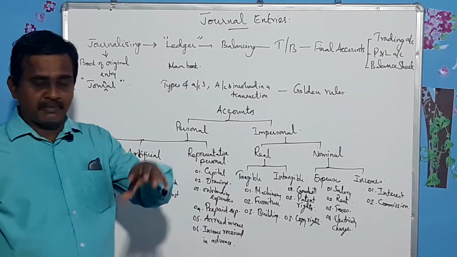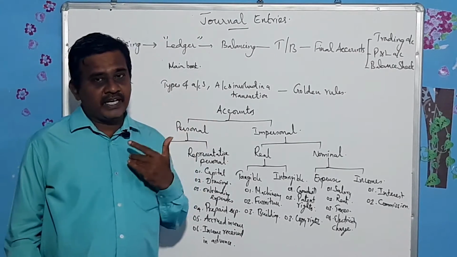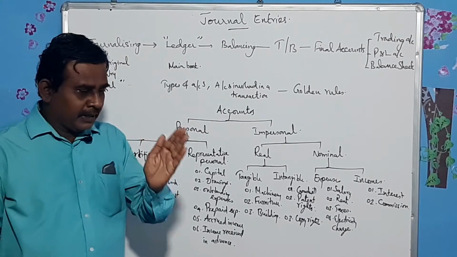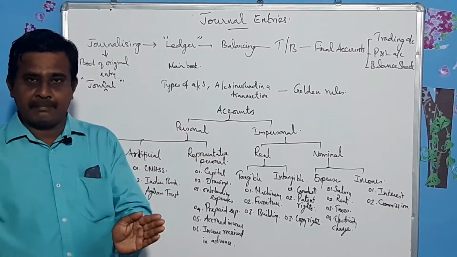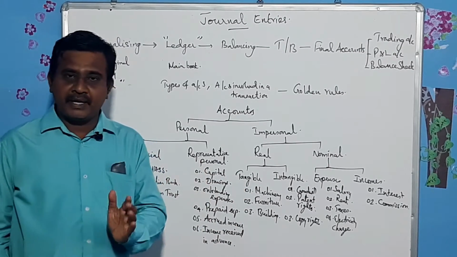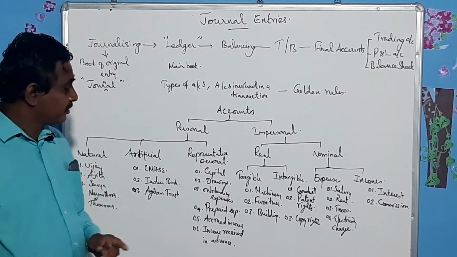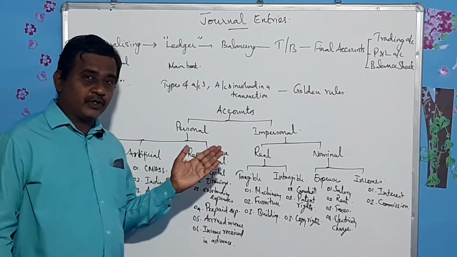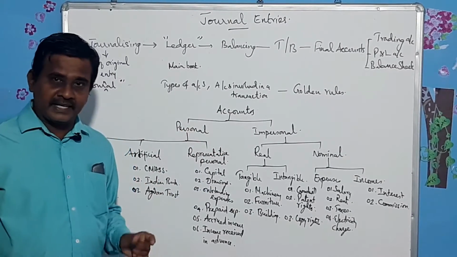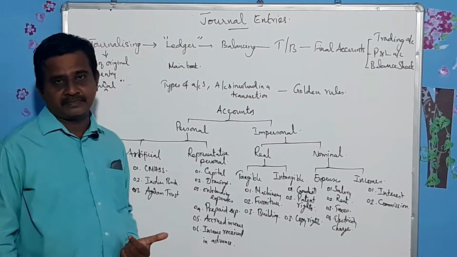He gives money to the business. In the previous classes, we have studied that the person who supplies capital should be separated from the business, so that we can do problems, sums. And capital is introduced by a person, but instead of writing his name, we write capital.